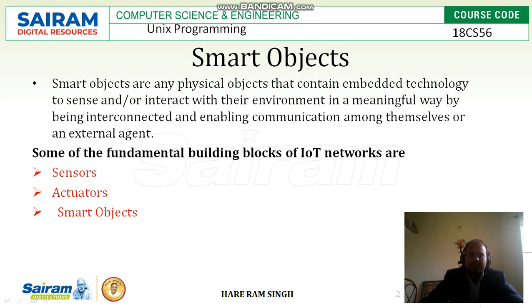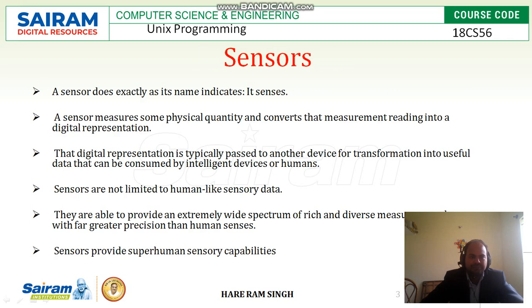Some fundamental building blocks of IoT networks are, there are three fundamental building blocks of IoT networks: sensors, actuators and smart objects. So let us go one by one.